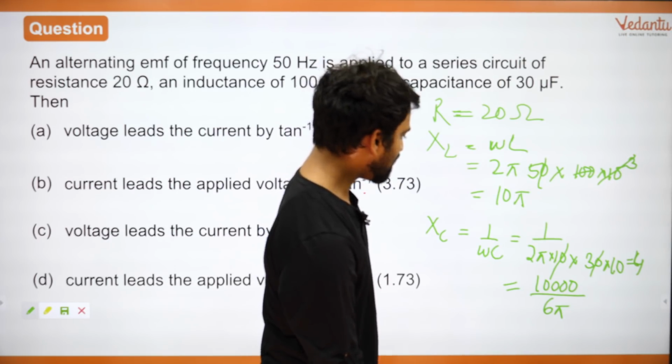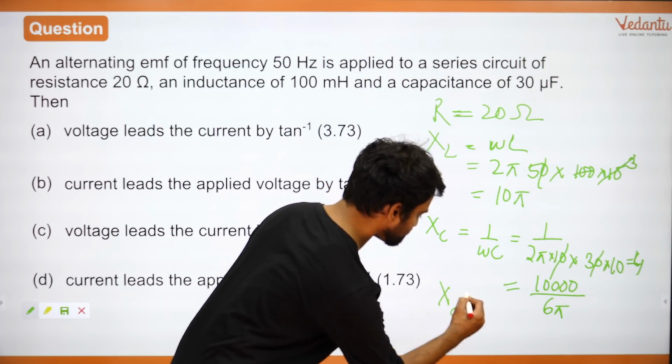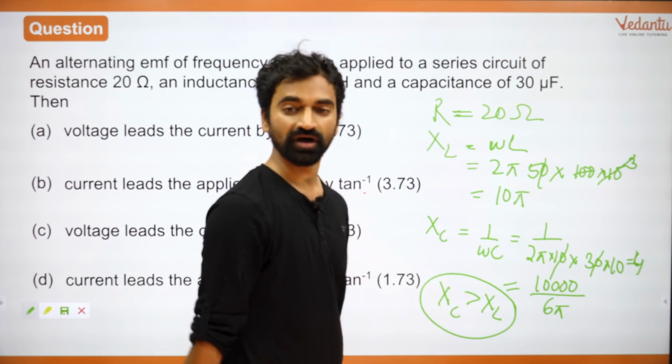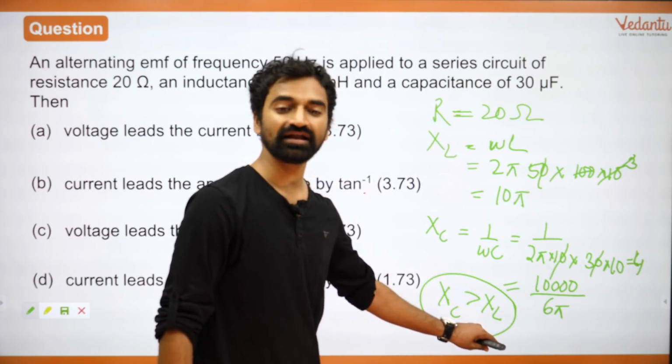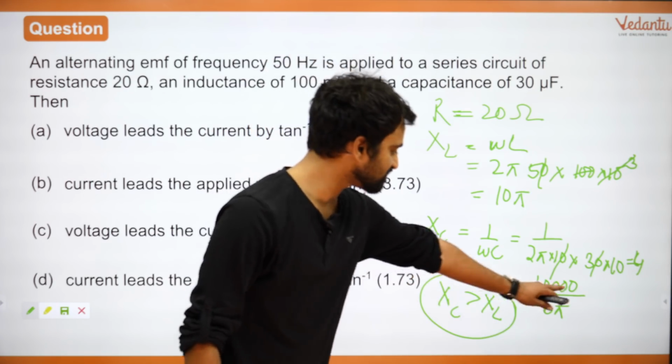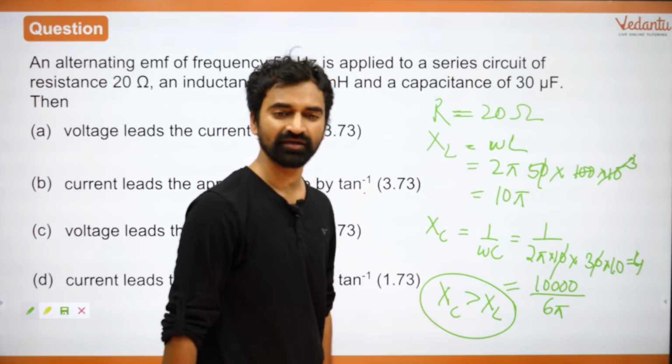Now obviously XC is greater than XL. Anyone who follows this part, XC will be greater than XL. This is 10,000 divided by 6 pi. This is 10 pi, right?